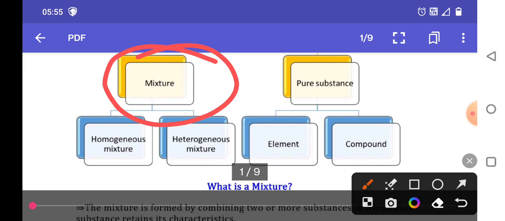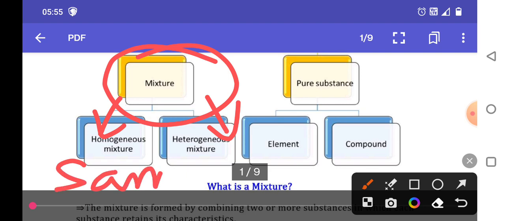We can divide mixtures into two types, homogeneous and heterogeneous mixtures. Homogeneous means same phase, or looking the same, similar.